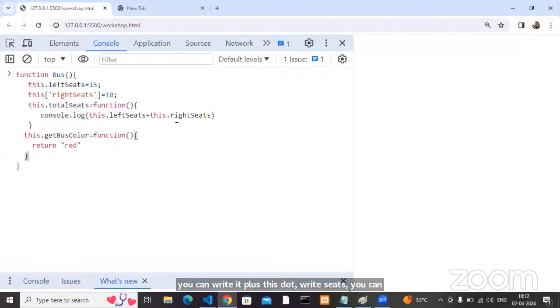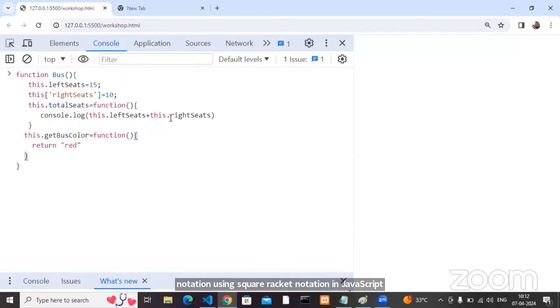Yes or no? Agree with me? Okay, one more point: if you want to consume the members from the class, that is inside or outside, which one is required? An object is required. Inside the class, how can we represent the object? Using the this keyword. Once you have this, it's an object. How can we retrieve the data from the object? Using dot notation, or square bracket notation in JavaScript.